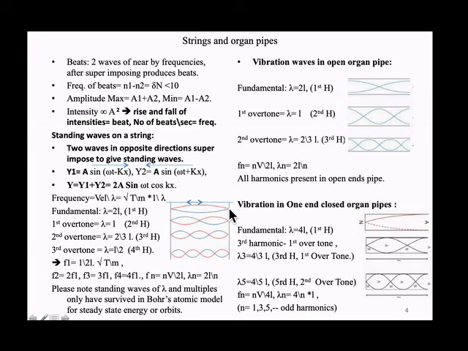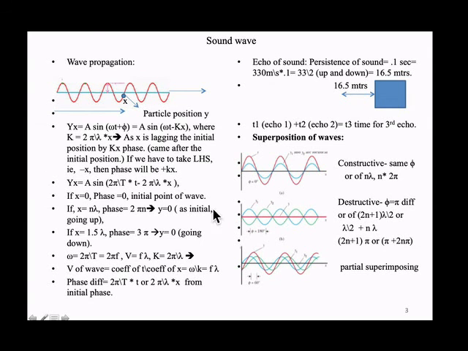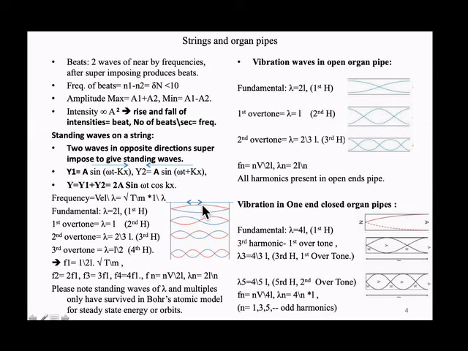So if there is only one loop between the two ends, this is half lambda. You have seen what is full lambda? Full lambda is 2 pi radians. It goes again in the same direction. So from here, this is pi, 2 pi radians. So here it is half lambda. So in the first fundamental frequency, lambda is 2L. The length is half lambda. When it goes to the other side, lambda is 2L.